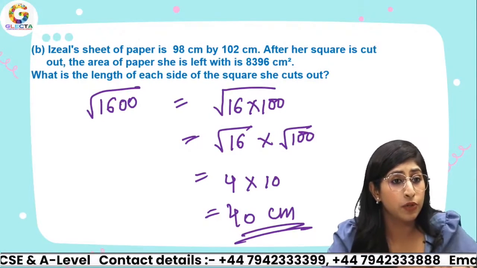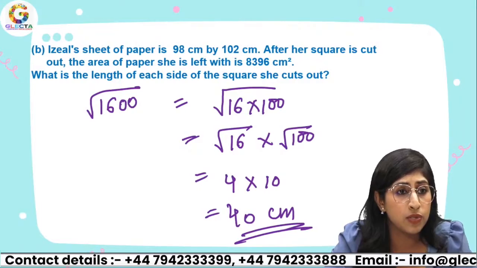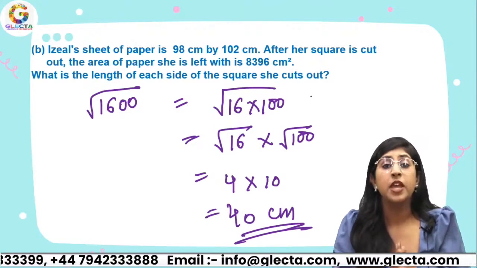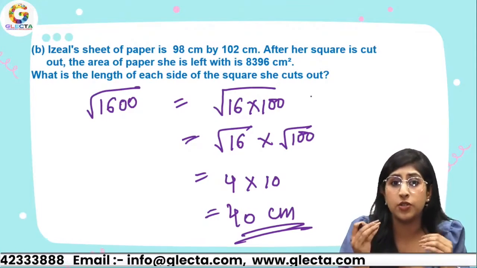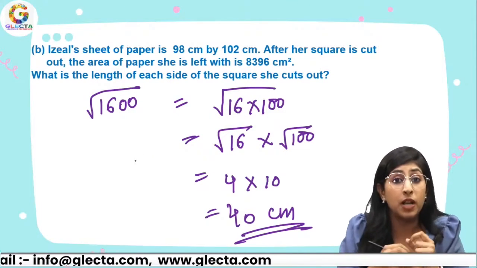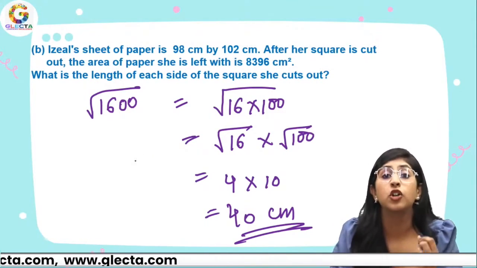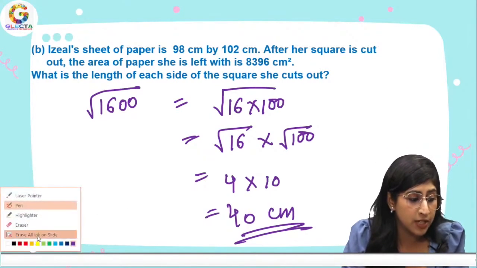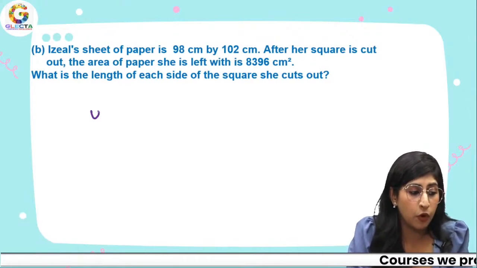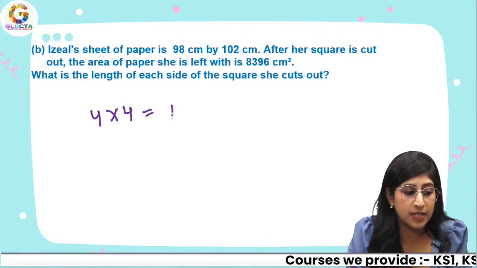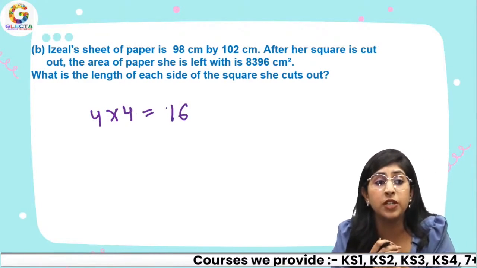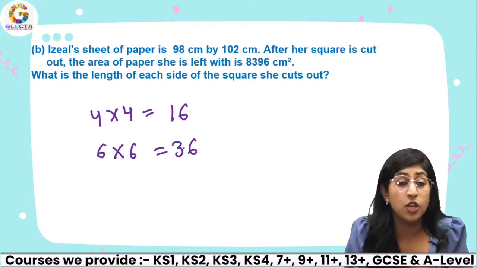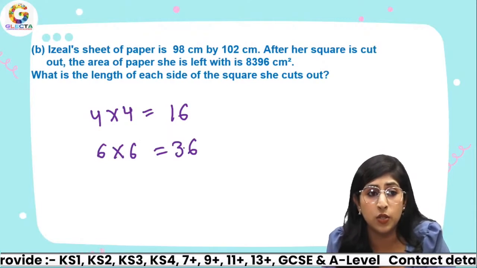Okay, one more thing, Jason says that I don't know square root. All right, Jason, then I'll just quickly explain to you. You know perfect squares, square numbers. When you multiply a number by itself 2 times, we call it a square number. For example, Jason, if we have 4 times 4, that is 16. So 16 would be a square number. 6 times 6, that is 36. So that means 36 is a square number.